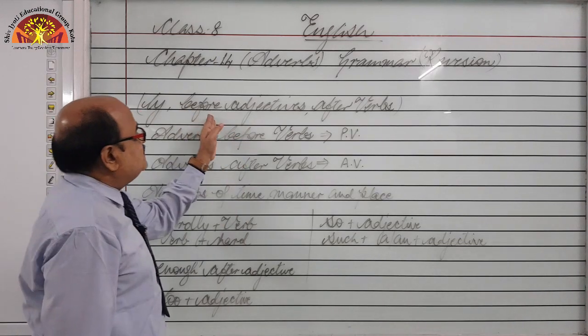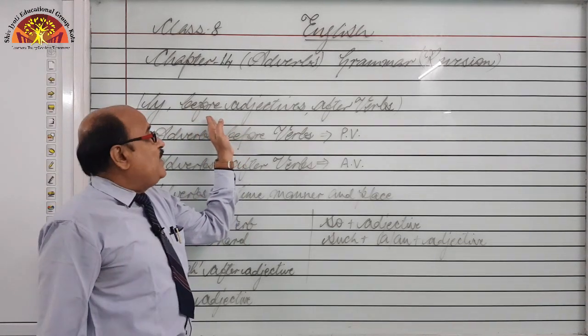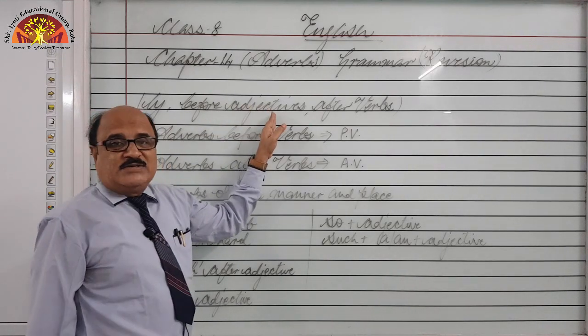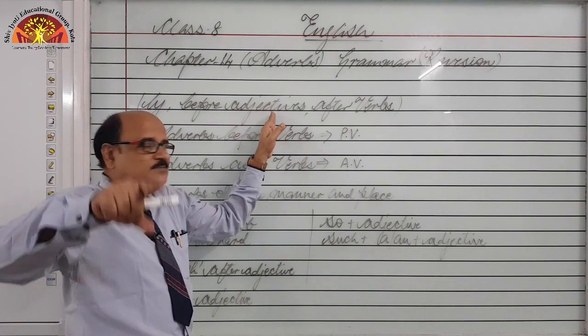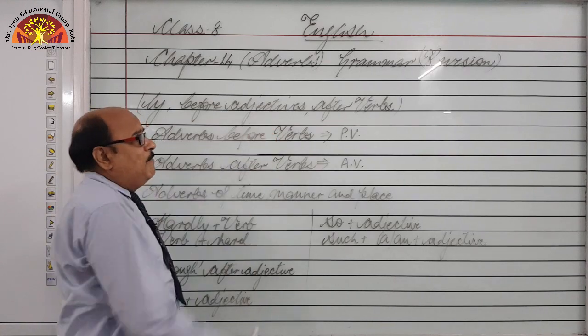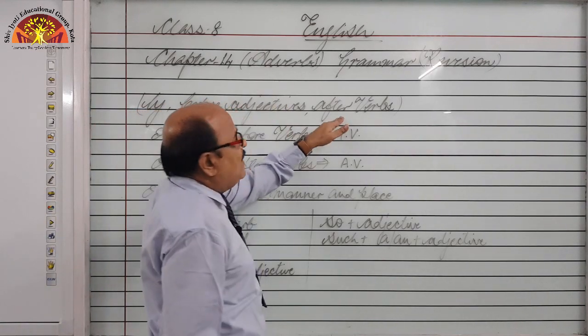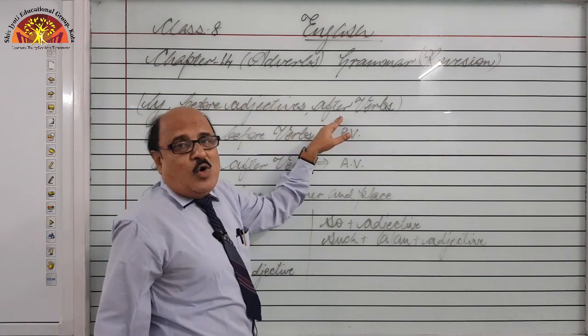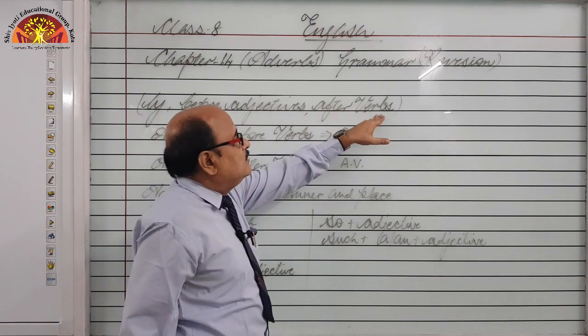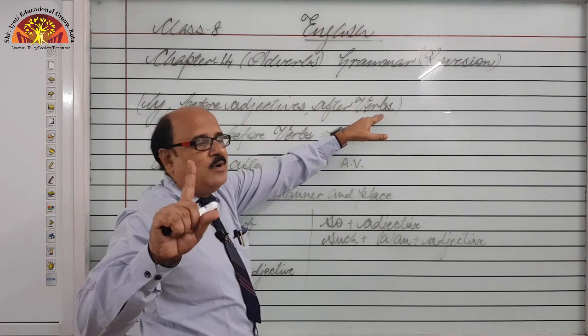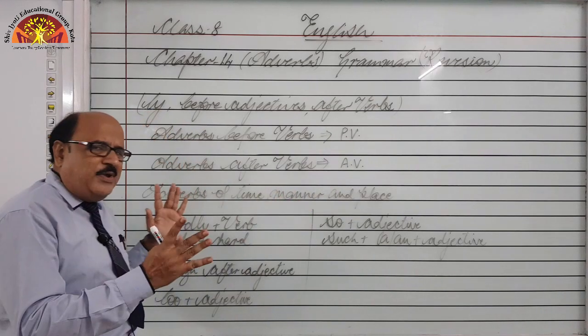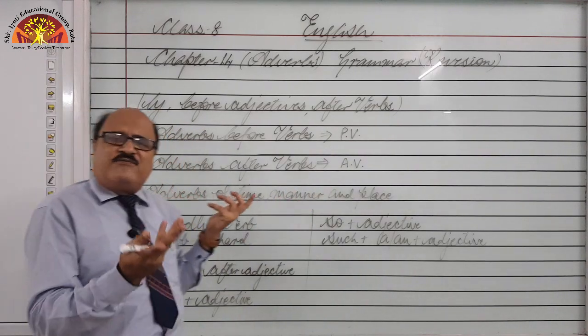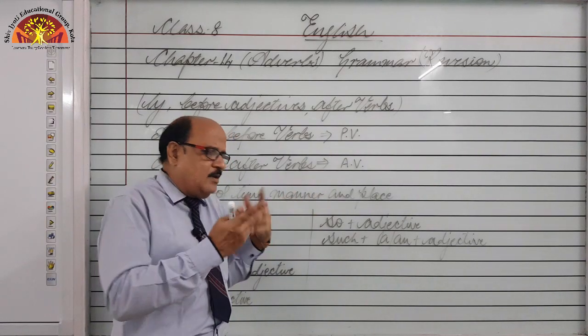If adverbs are to be placed with adjectives, they are always used before adjectives. But when we place them along with main verbs, they are always used after main verbs, not before. But different opinions are there, because it all depends on the different grammar topics we are teaching or learning.